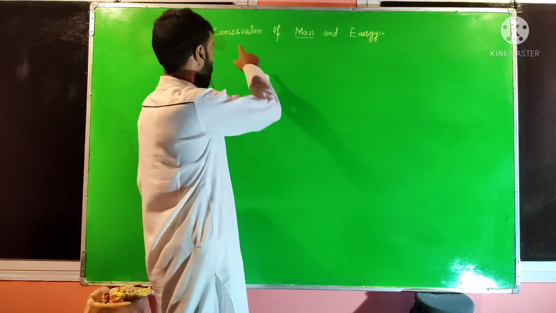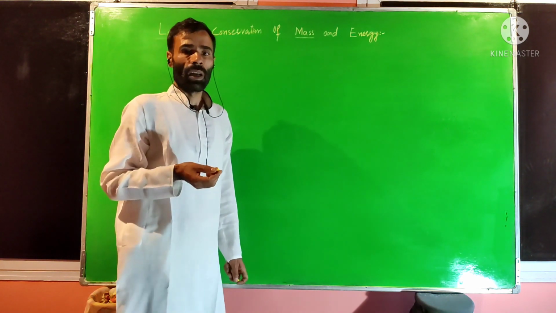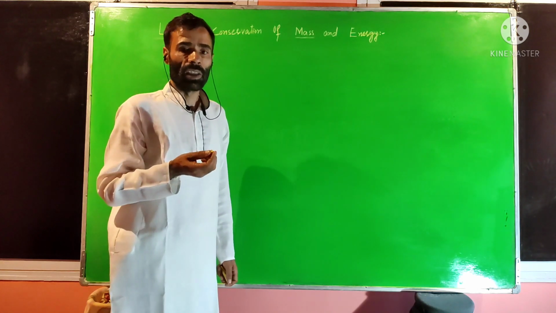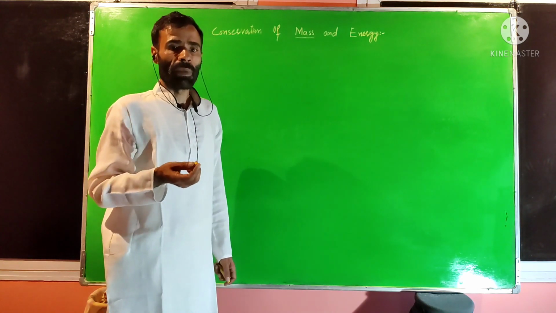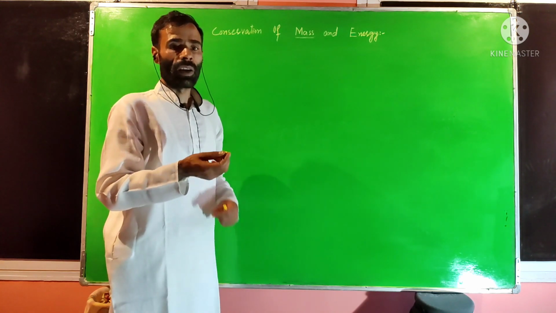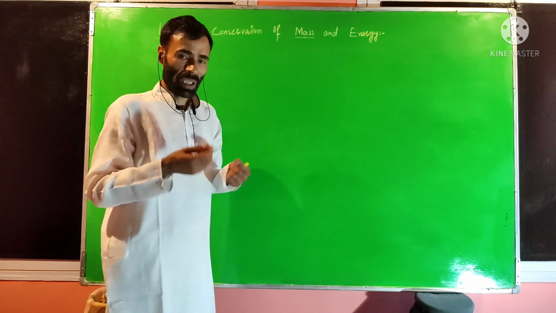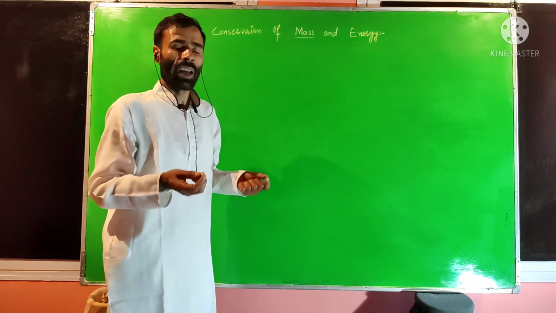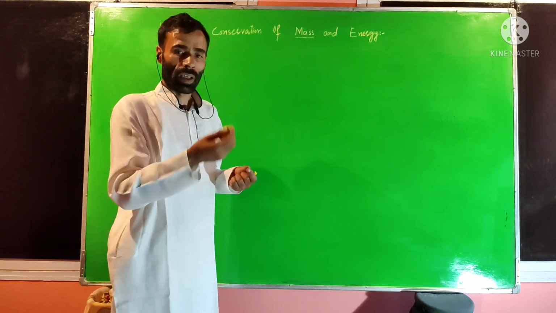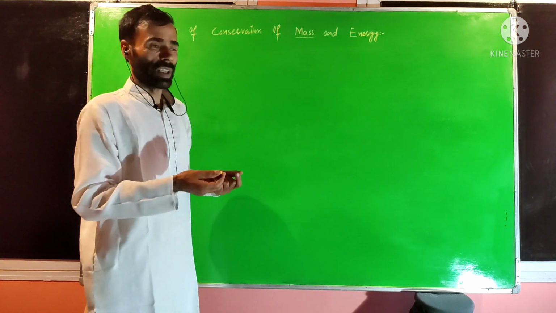First of all, what is a law? Take a physical phenomenon, a physical process, a physical change or a chemical change. If experiments are carried out on that phenomenon, repeated experiments, the results are generalized and put in the form of a generalization, a conclusion. That conclusion we call a law, a physical law.